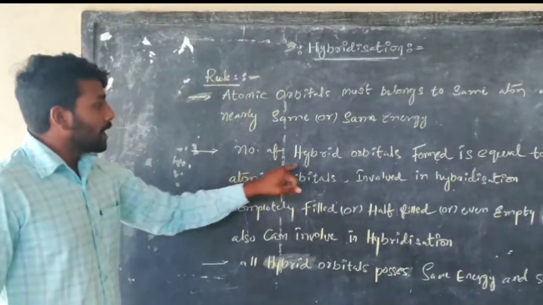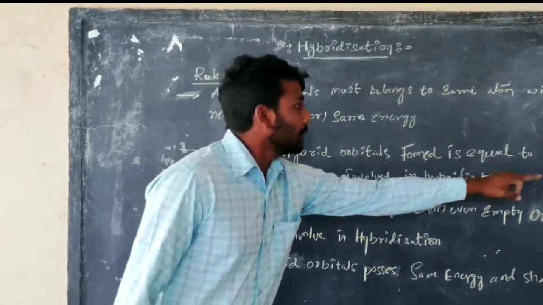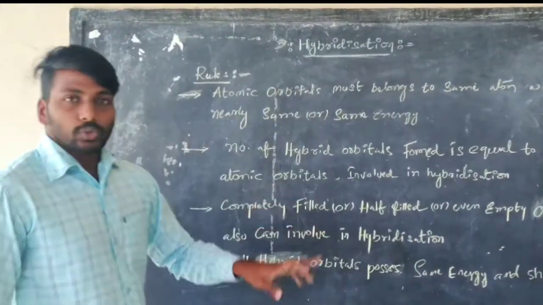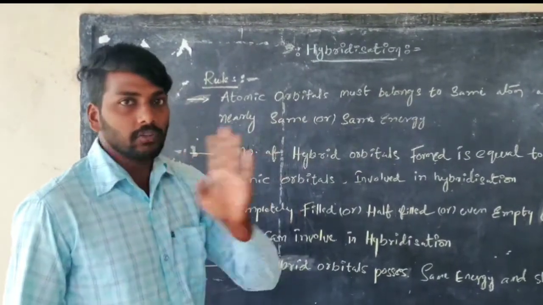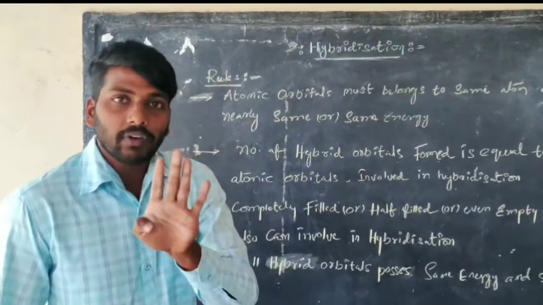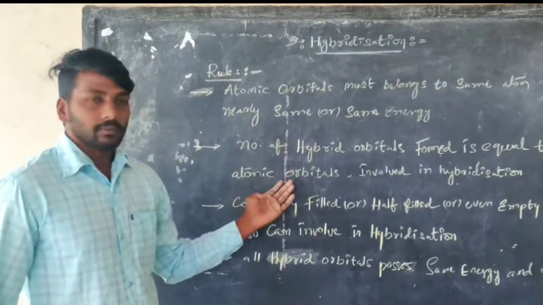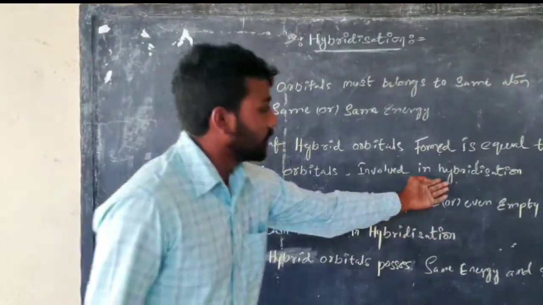The second rule: the number of hybrid orbitals formed is equal to the number of atomic orbitals involved. In methane, four atomic orbitals are involved in the hybridization, so four hybrid orbitals are formed.